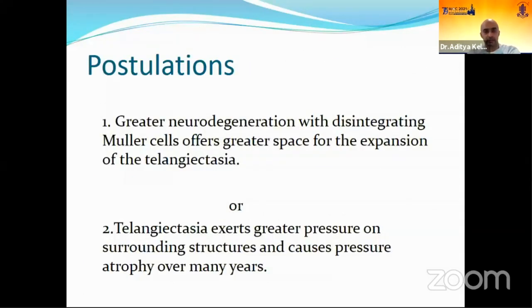So we postulate that greater neurodegeneration with disintegration of the Mueller cells offers greater space for expansion of telangiectasia, associated with increase in the size of telangiectasia, which leads to decrease in vision. Or maybe the telangiectasia exerts greater pressure on the surrounding structures, and this pressure causes atrophy over the years, again leading to decrease in the vision.